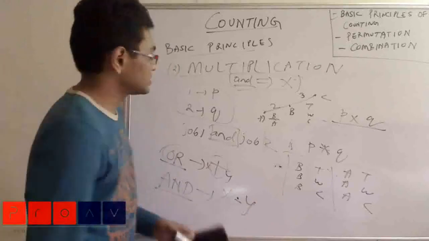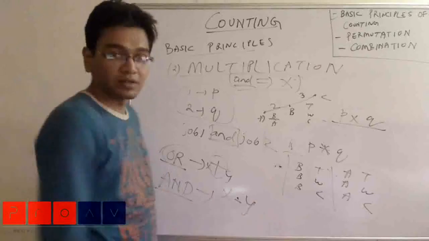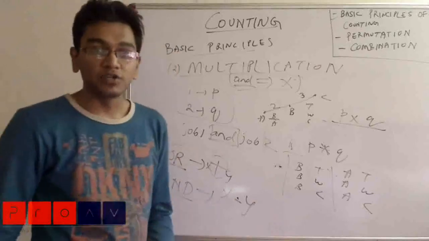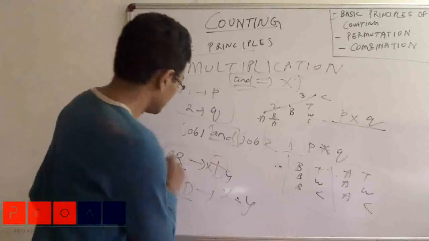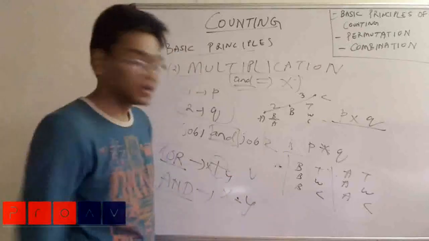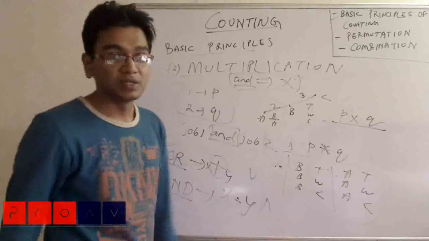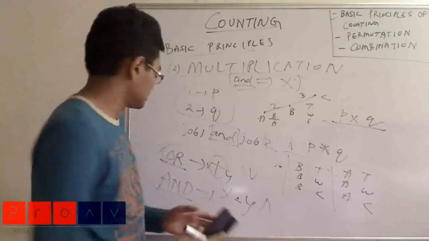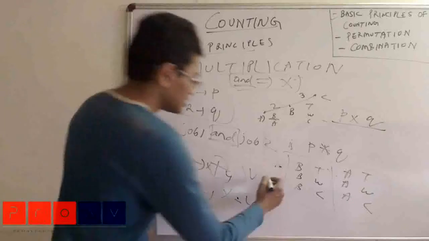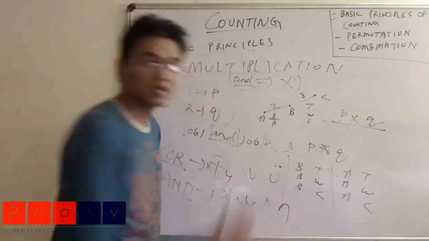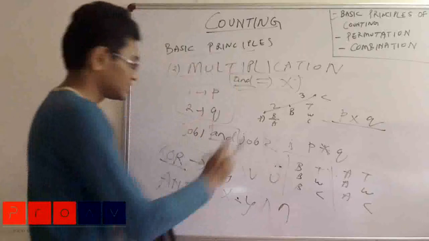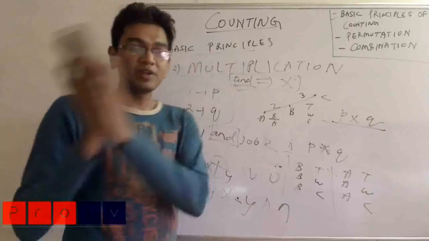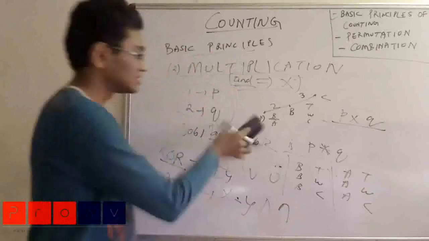Now all these chapters of mathematics are very much related, like logic. In logic, this becomes the union and this becomes the intersection. Similarly, in digital logic or in set theory, this becomes union and this becomes intersection. So all this counting can be transformed from one field of mathematics to another. This is very important.